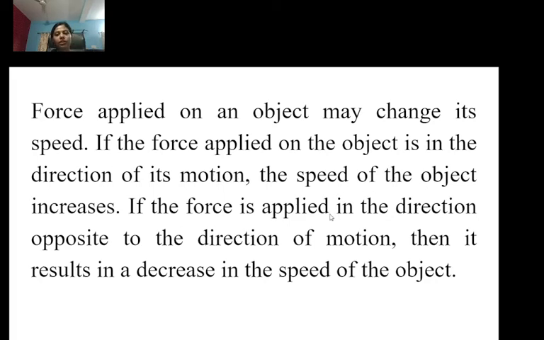And if the force is applied in the direction opposite to the direction of motion, it results in a decrease in the speed of the object. So two things, students: force in the same direction increases the speed, and force in the opposite direction decreases it. Is it clear?